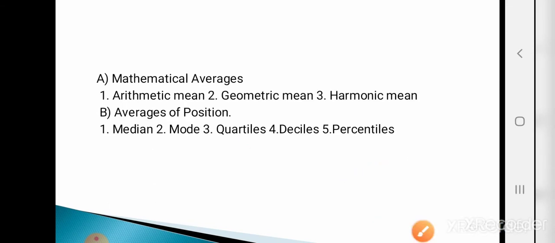Now, arithmetic mean, geometric mean and harmonic mean together are called the mathematical averages, and the remaining median, mode, quartiles, deciles and percentiles are called the positional averages.